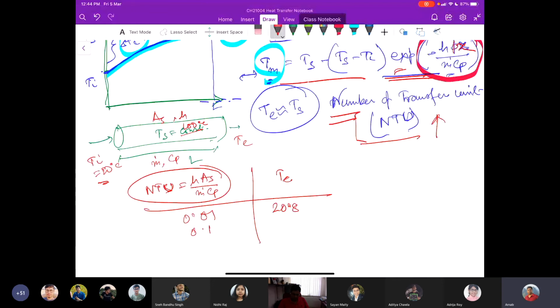For NTU 10 times higher, 0.1, the value would be around 27.6. When further 10 times, it is 1, we see that this value is around 70.6.